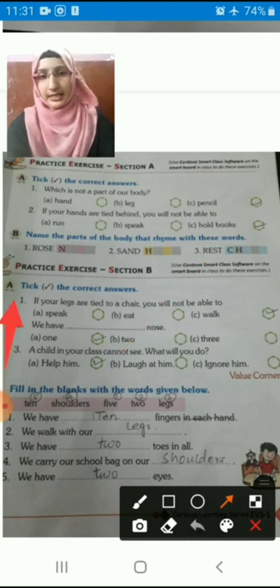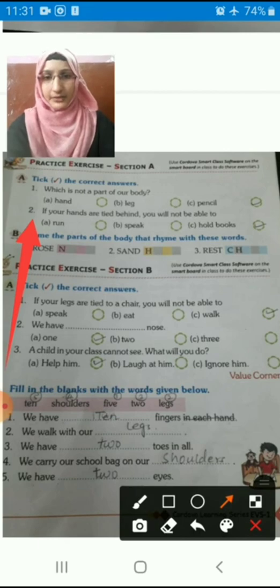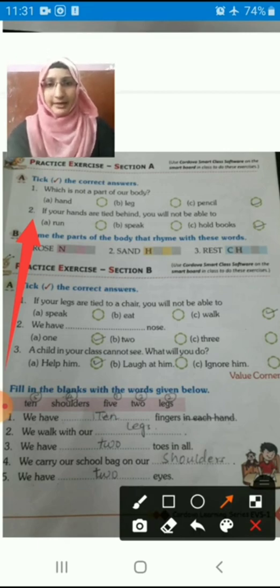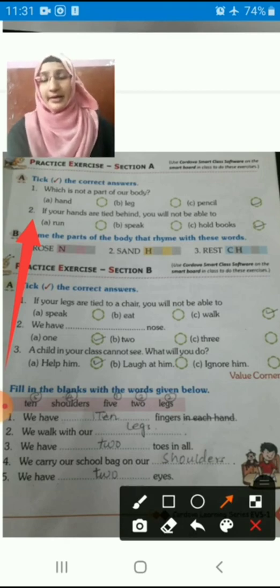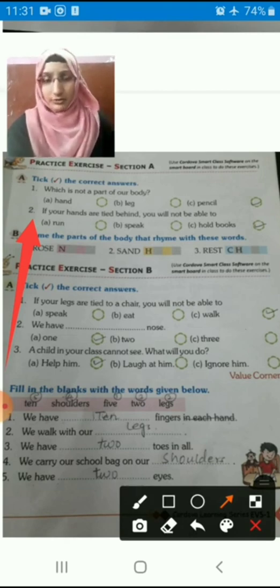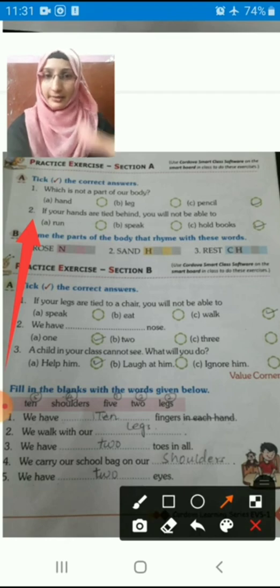Now, come to our second one, children. This is the second one. If your hands are tied behind, you will not be able to. Suppose if someone ties our hands behind, what can we not do? We can run? Yes, we can run because we run with our legs, right student? So we can do this.